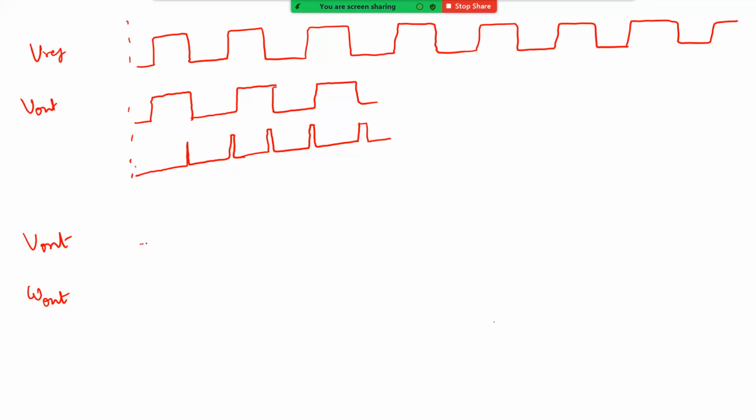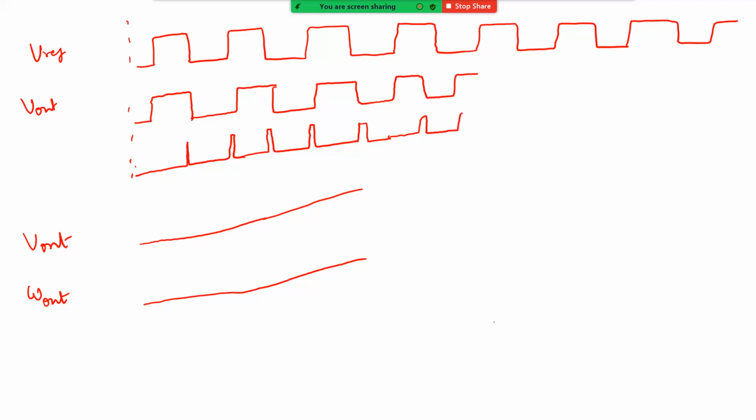Now my control voltage is going to slowly start rising. My omega out will also start rising. Because my omega out is increasing, this wave V out will start speeding up a little bit. Once it starts speeding up, this error will start decreasing.